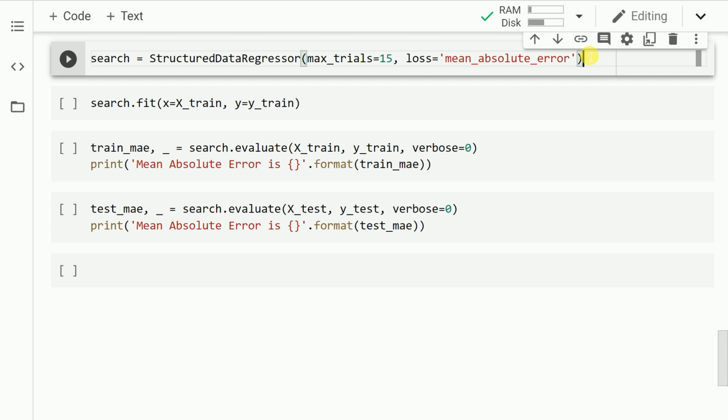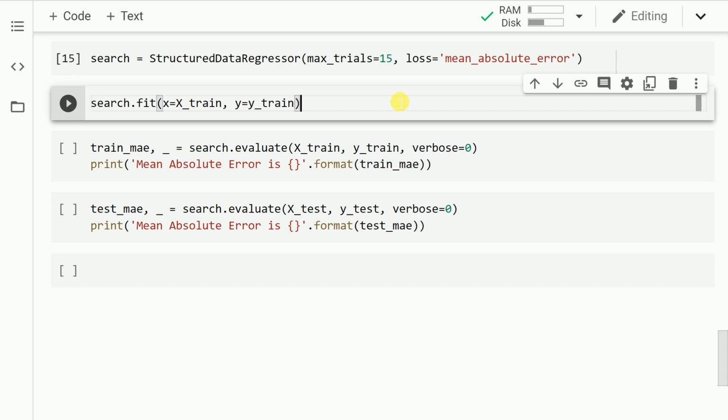Now finally we have reached a stage where we will see magic unfold using AutoKeras. So I create an instance of the structured data regressor class. I pass in variables like max trials, which is the total number of deep learning models that I want to create for this data set. And the metric that I want to optimize in this given regression problem is mean absolute error. So let me run the cell.